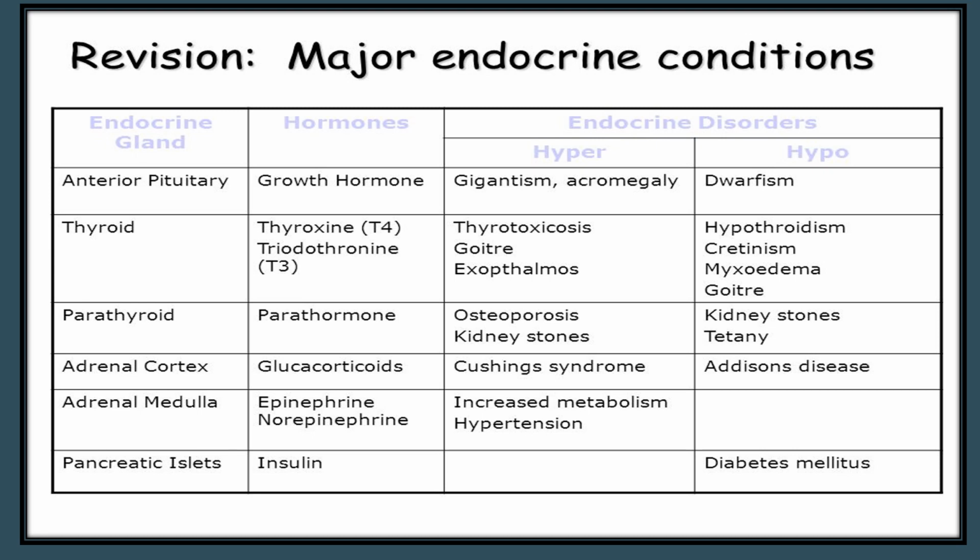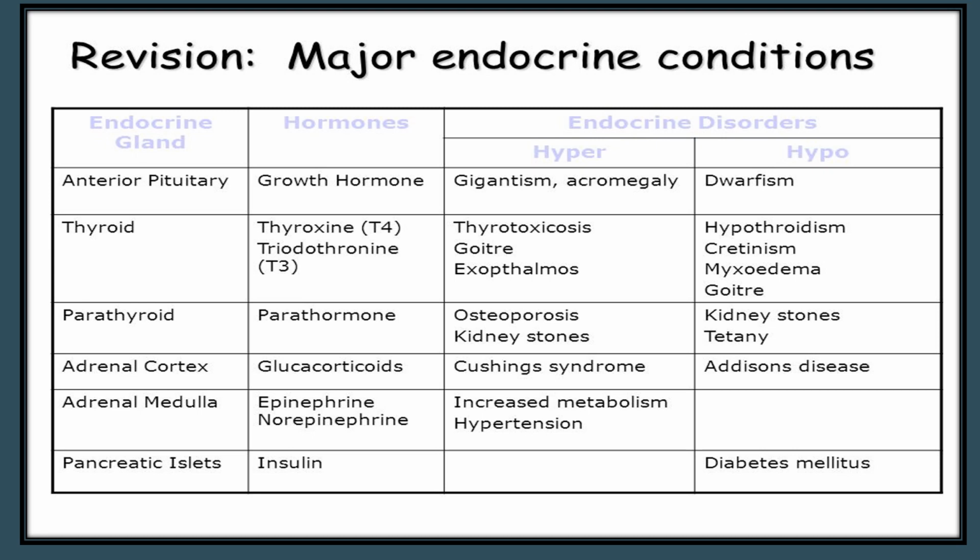Now here is the summary of this total hormone chapter, because this is the end of this chapter. Major endocrine conditions revision. Anterior pituitary, first endocrine gland, second hormones, third one endocrine disorders, hyper and hypo. First we are talking about anterior pituitary as an endocrine gland. Hormones, growth hormone, hyperactivity, gigantism and acromegaly. For hypoactivity, dwarfism.